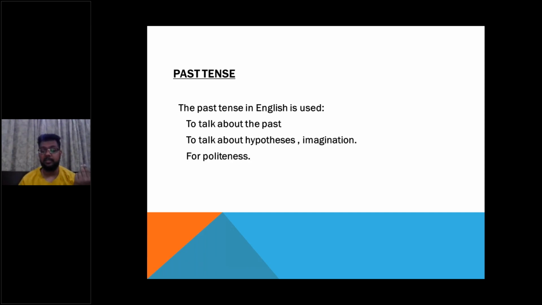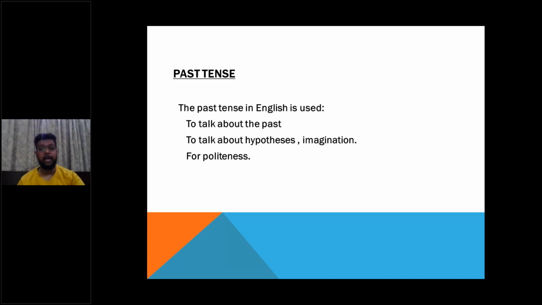And also for politeness. So these are the things that you would be incorporating in your OET letter. Let us look at them once again. The past tense is used to talk about the past, to talk about imaginations or hypothesis, and for politeness. Now let us see how.